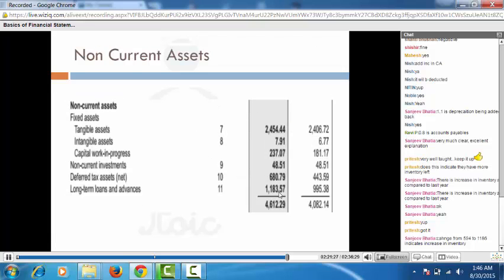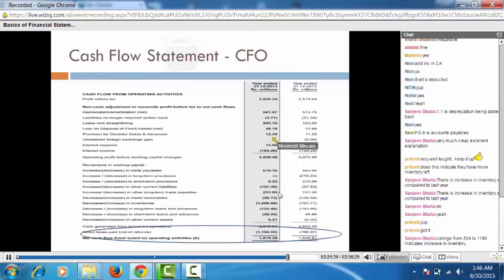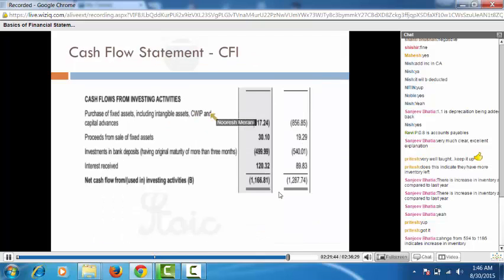These are the liabilities. I've just given you the snapshots here so that you can very quickly see and relate to whatever we have studied so far. And this is the final cash flow from operating activity, the number we commonly use.